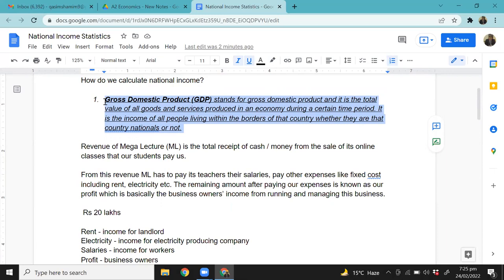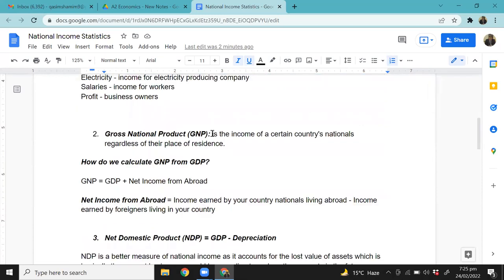But in gross national product, you want to calculate the income of only Pakistani nationals, whether they are in Pakistan or outside Pakistan. If you understand this, it will be simple and easy. Domestic product means what is domestically produced within the borders. National product means the income of only our country's nationals, regardless of their place in the world, whether they are in Pakistan or abroad. A simple example I give is that every family, more or less, has some family members who are living and working abroad, but they're still Pakistani nationals. They don't have the nationality of that country.